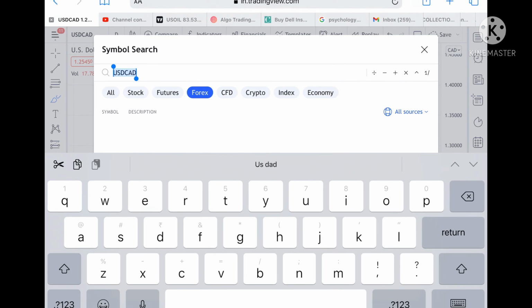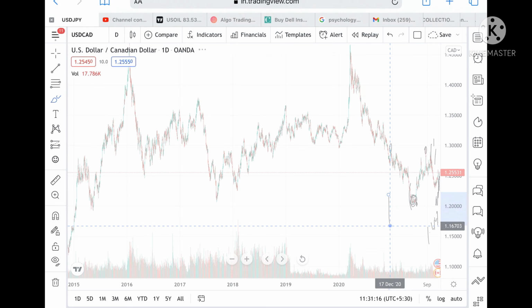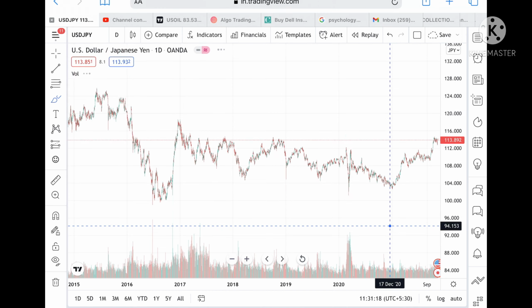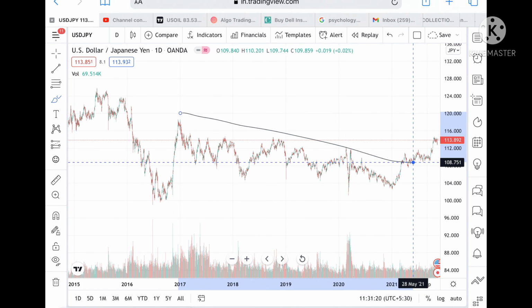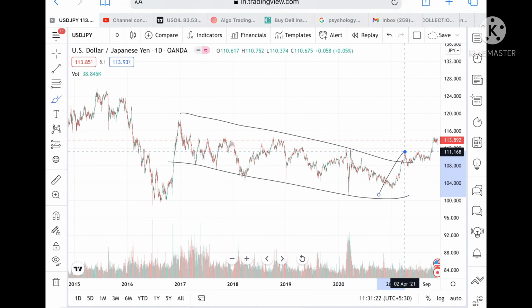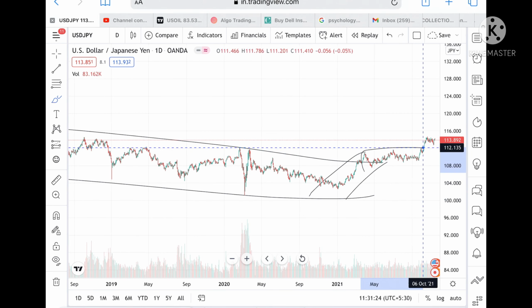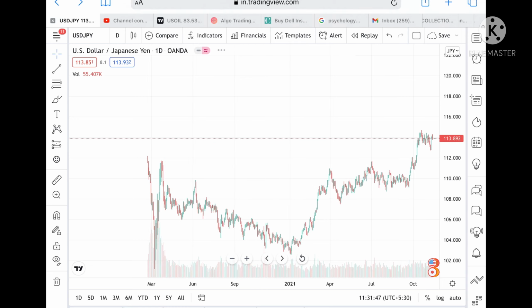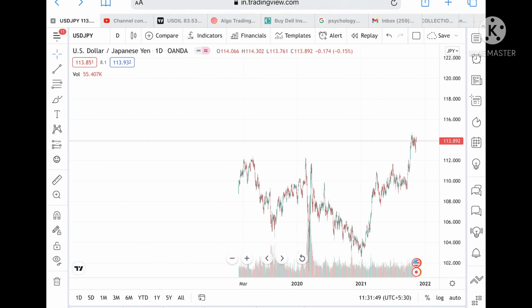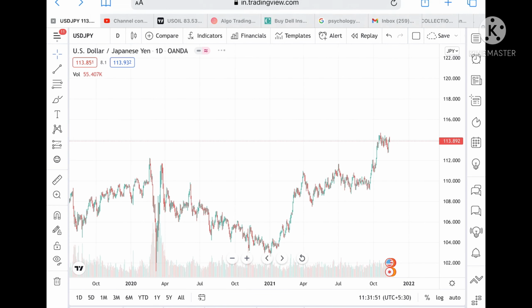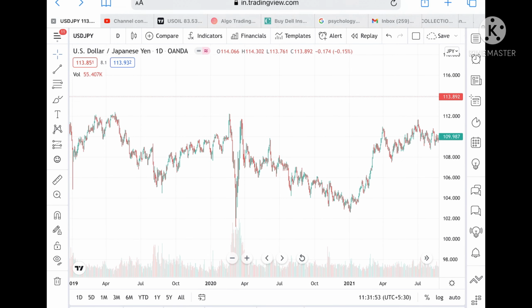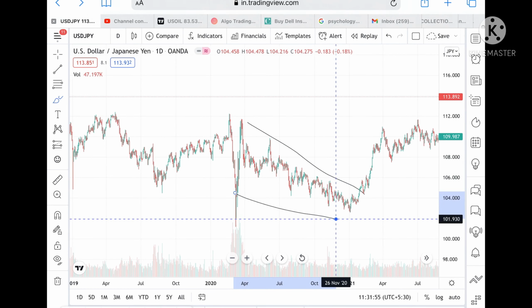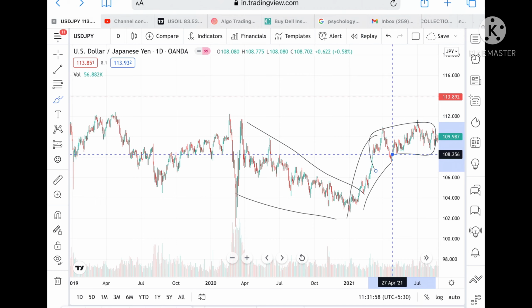If we talk about USD JPY, we have seen a continuous downtrend in USD JPY. From there it has crossed this level, and we have seen a range bound in the USD JPY. Now why I'm telling you this, because there is a range bound market forming. After this particular range it has moved upside, and now it is moving in this particular zone.